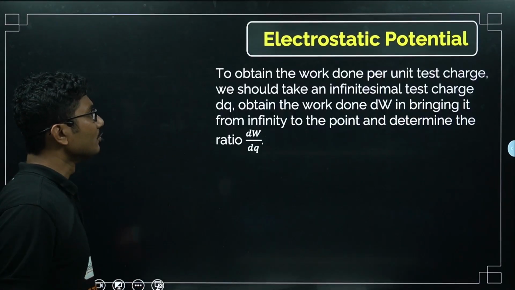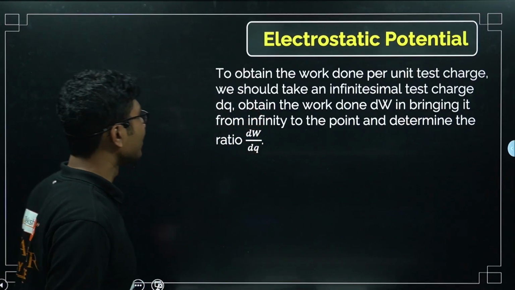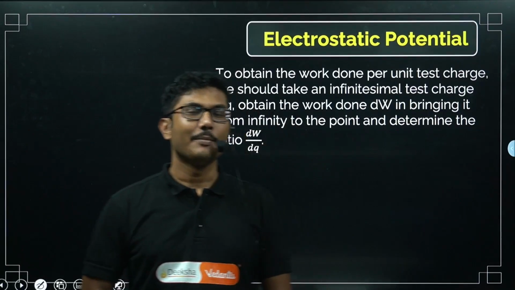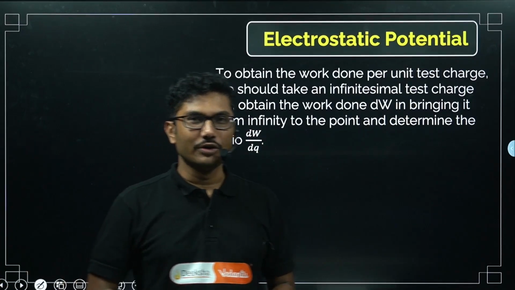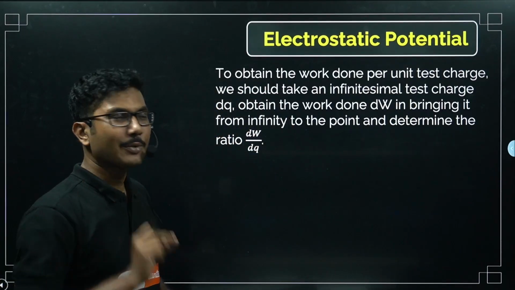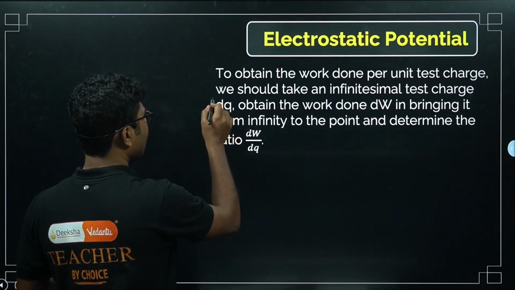Okay, now let's move on. To obtain the work done per unit test charge, we should take an infinitesimally small test charge. So basically we want to find the electric potential. Obviously we are not going to go to infinity, we will take a very small test charge, say for example 1 electron, and that charge we are calling dq.